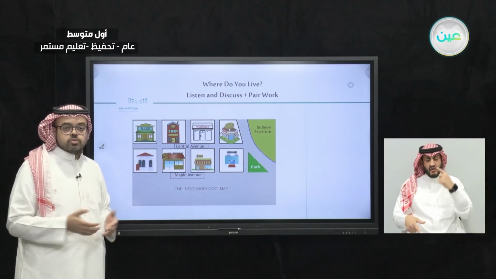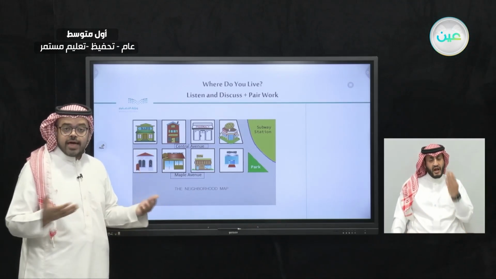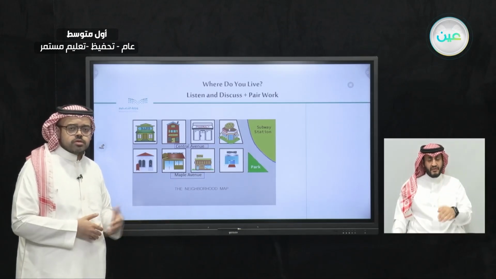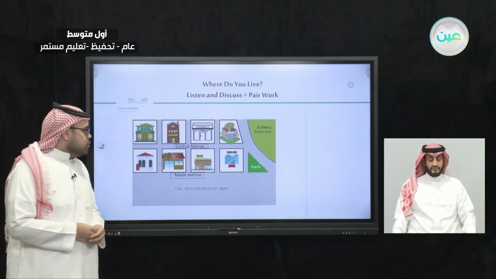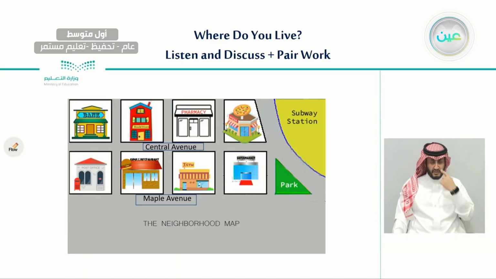So let's write what is written on this map, and then we will have a couple of questions about this one. Here we have a map with 2 streets. The first one called the Central Avenue, and the second one called the Maple Avenue. On the left, we have a bank, a bookstore, a pharmacy, and an Italian restaurant.